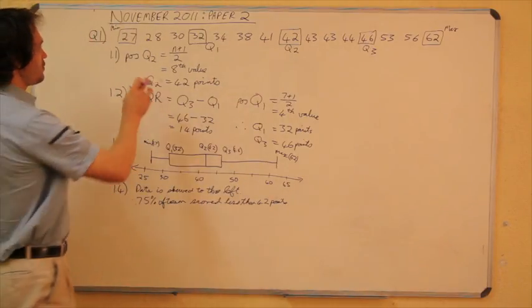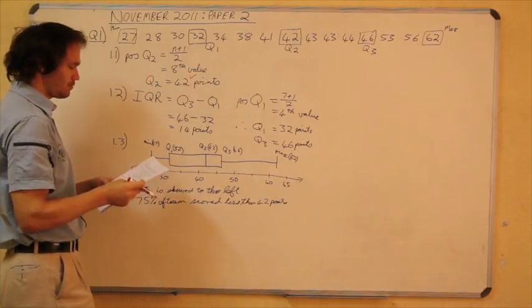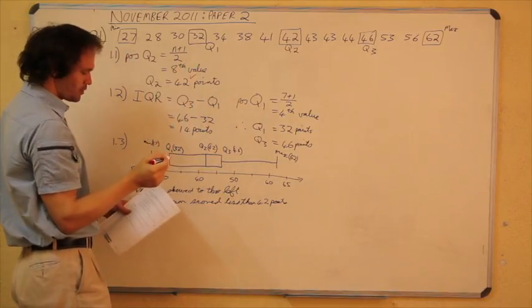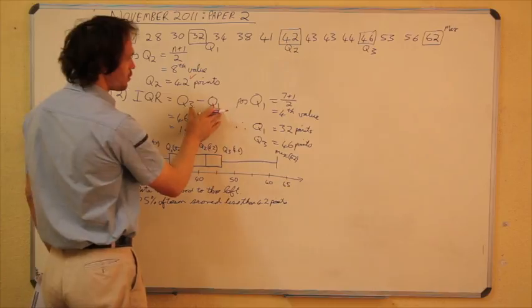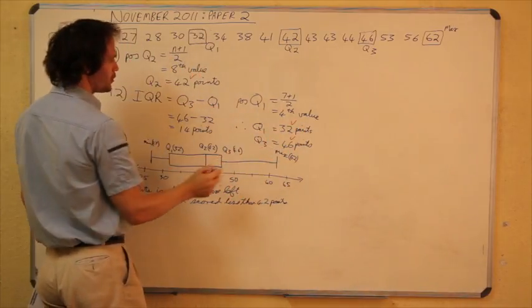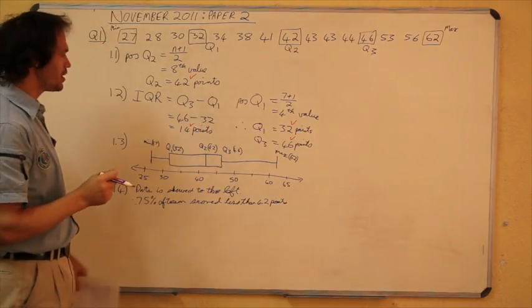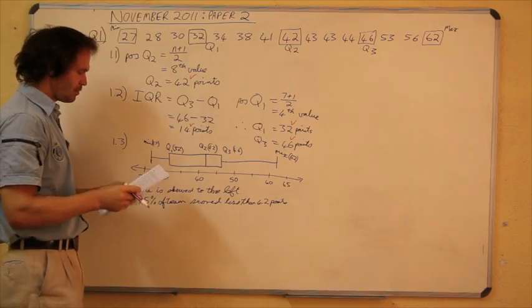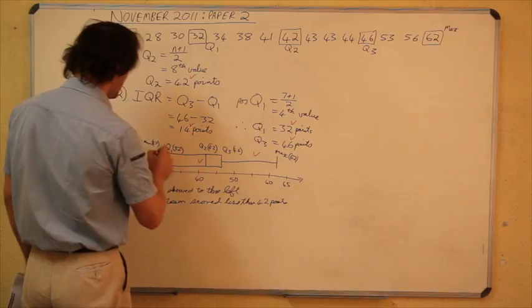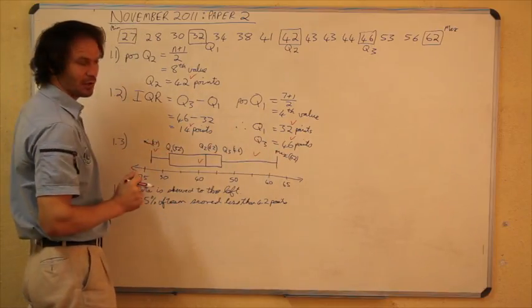Right, they were a bit stingy. The first question, finding the median, they gave you 1 mark for. Alright, so you didn't have to show them any calculations, just the middle value, 42 points. Then for the interquartile range, obviously 1 mark for finding Q1 and Q3, and then 1 mark for indicating what the interquartile range is. The box and whiskers, once again 3 marks for the box, and obviously the 2 maximum and minimum that you had to identify as well.